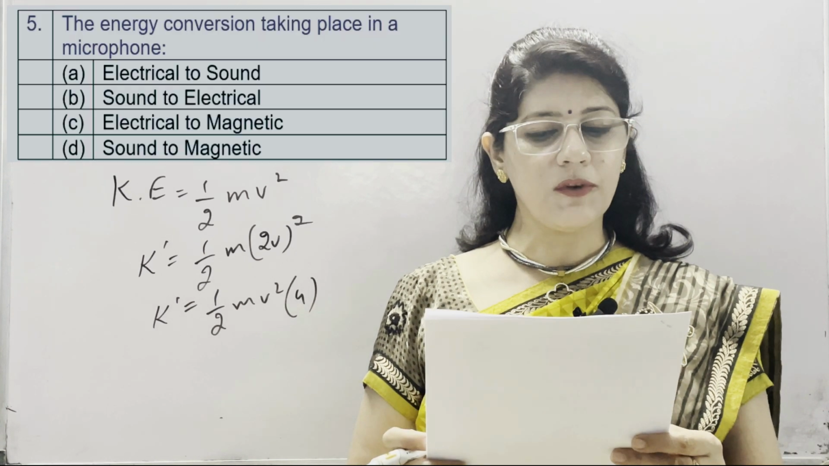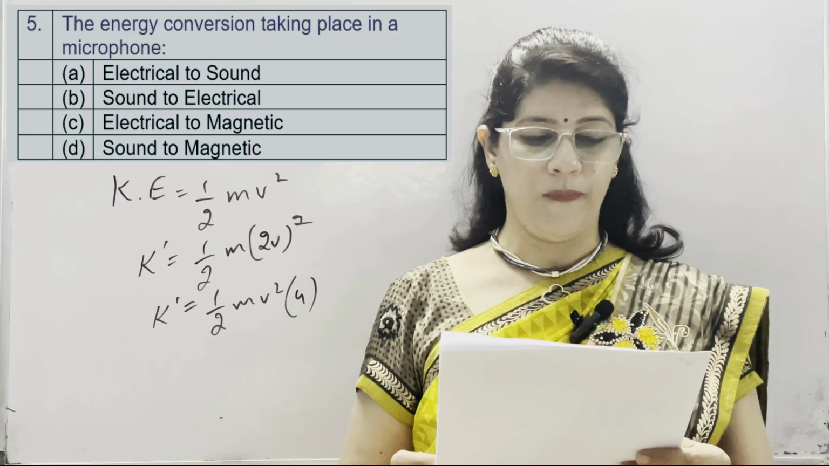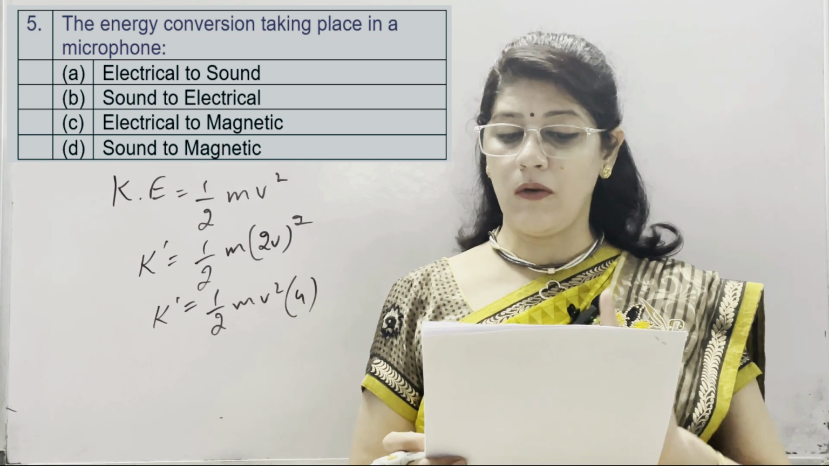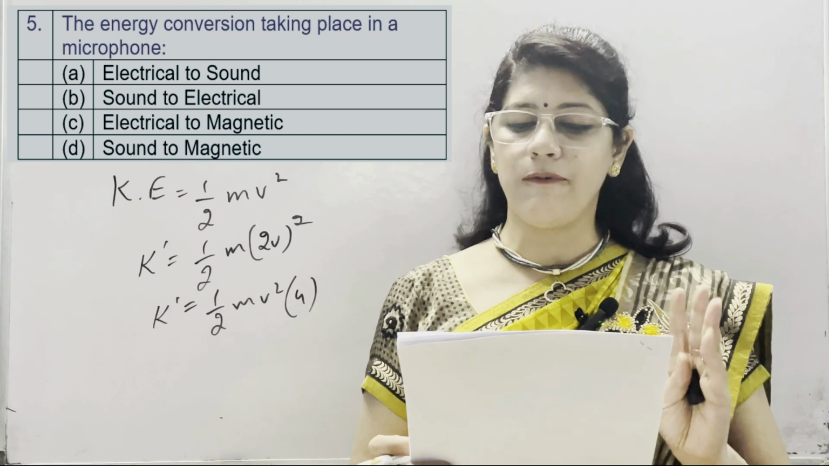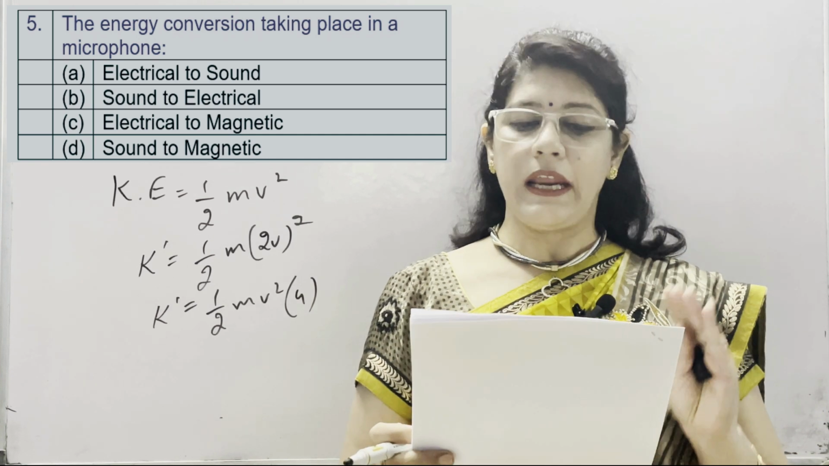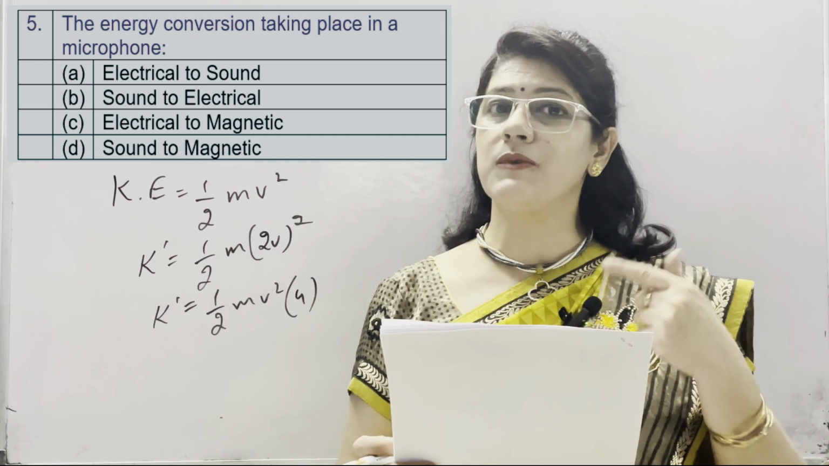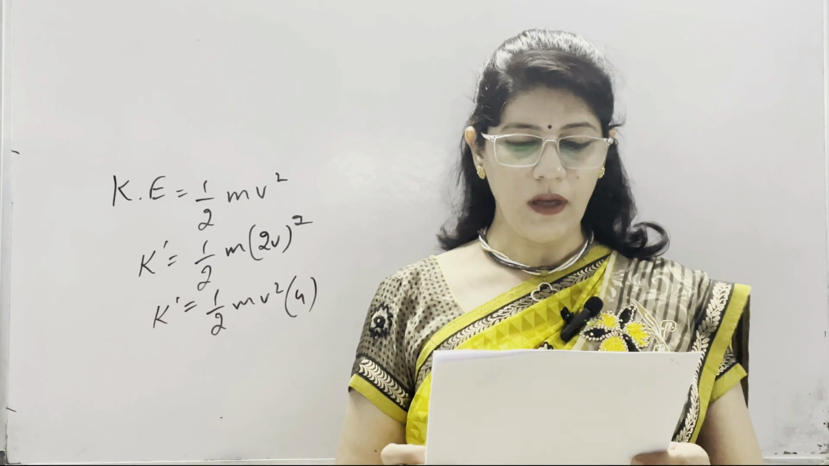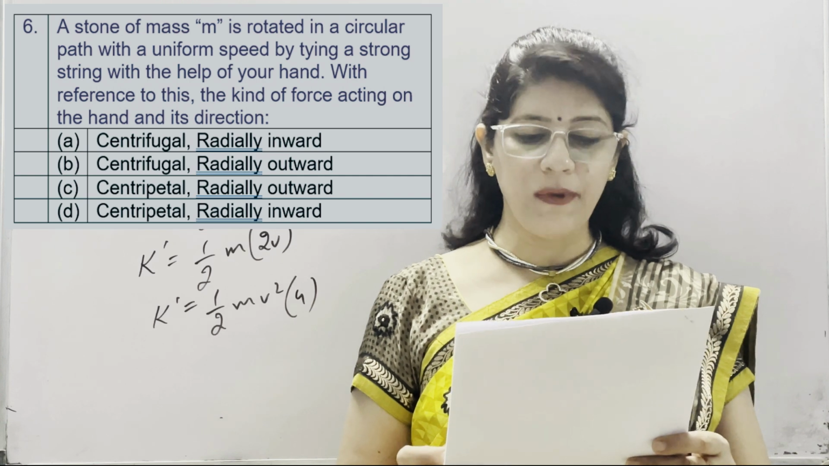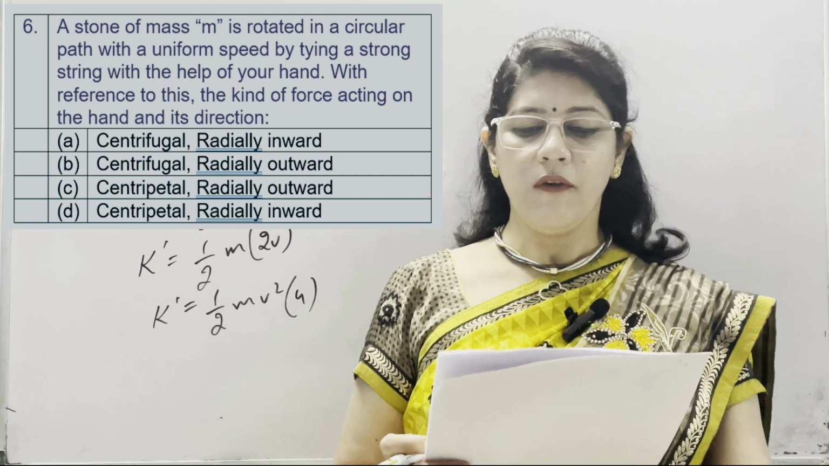Fifth is energy conversion taking place in a microphone. First is electrical to sound, second is sound to electrical, third is electrical to magnetic and fourth is sound to magnetic. In a microphone, energy conversion is from sound to electrical. Correct option is B.